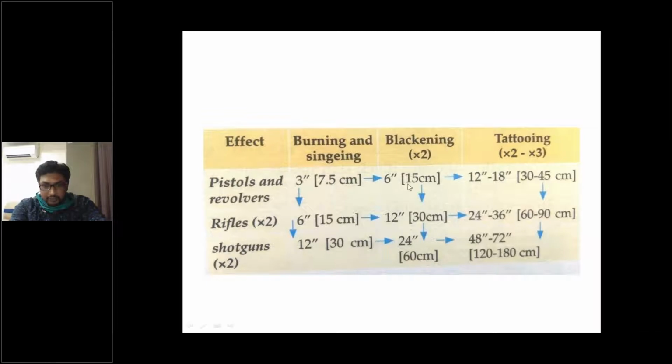So if you remember only the 3 inches, then the whole table can be easily drawn. This is known as the rule of 3 table for knowing the distance up to which blackening and singeing can be found, and the distance up to which tattooing can be found, in relation to the different weapons used: pistols and revolvers, rifles, and shotguns.